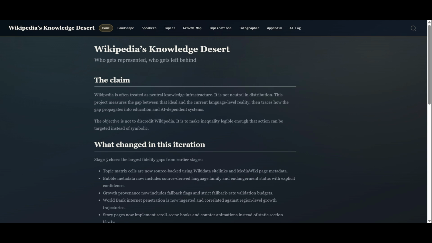So the main idea for this is that this is not only a data visualization project, okay? It is a data plus narrative project that shows how knowledge gaps in Wikipedia can affect education, visibility, and AI systems. And the AI systems refers to, as you know, or maybe you don't, or have an idea, that AI systems are trained on data.